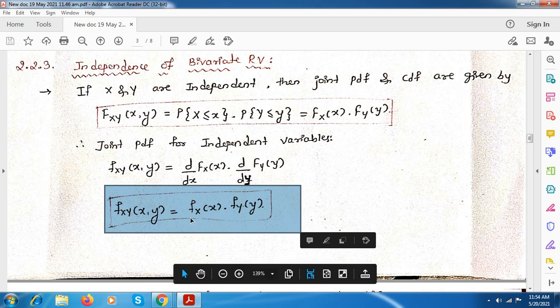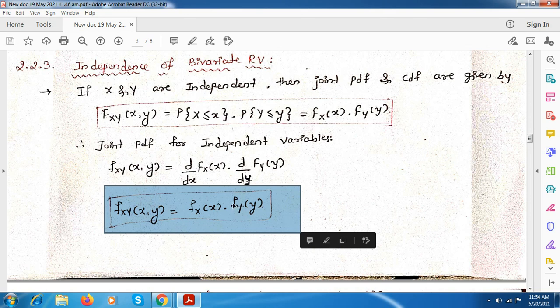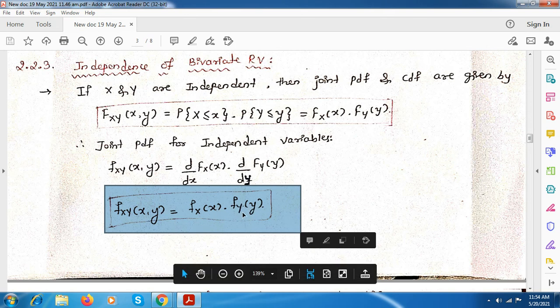Next we have to evaluate this Fx of x and Fy of y. Here, for looking, we see it as a single random variable with respect to x, and this is a single random variable with respect to y. But these x and y are bivariate random variables, so we have to evaluate these by using this bivariate function. Next we will see that, once you note down these two equations.